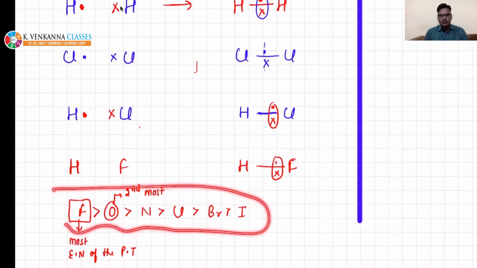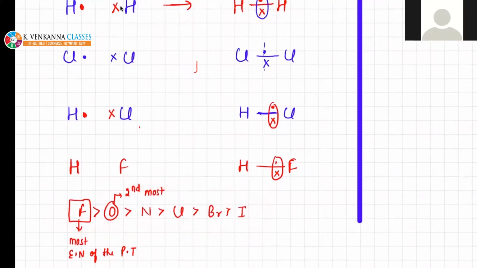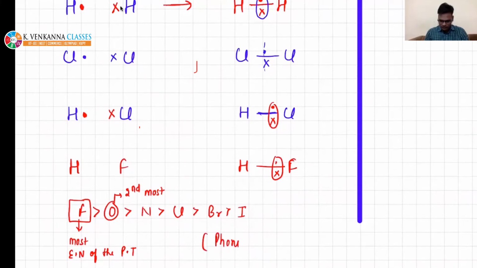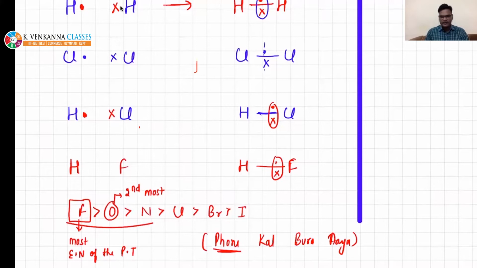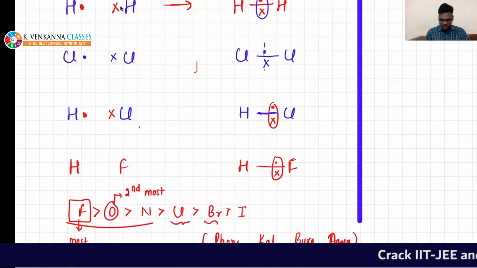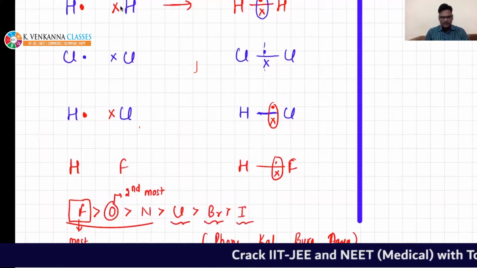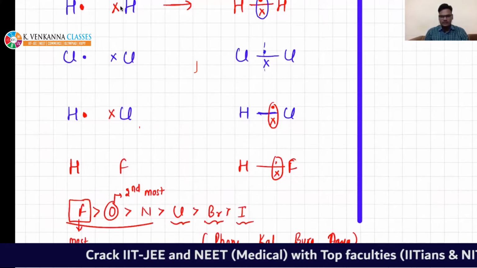Do you all understand Hindi? I can tell you one mnemonic. Okay, I am writing "phone kal bura aaya." Phone, this is fluorine, chlorine is kal, this is bura, and this is aaya. If you want to remember, you can remember.